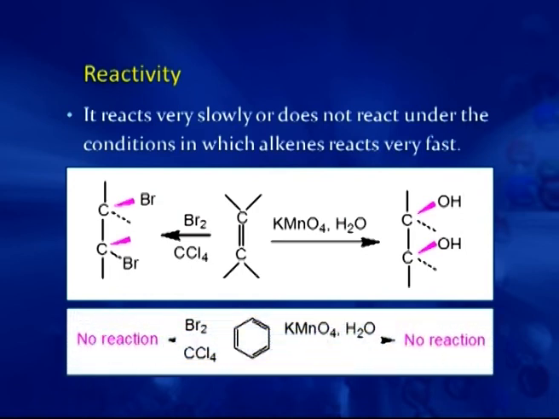But if we perform the same reaction with benzene, with bromine in CCl4, there is no decolorization of color. With aqueous KMnO4, again there is no decolorization of color, meaning benzene does not react under these conditions in which alkenes react very fast.